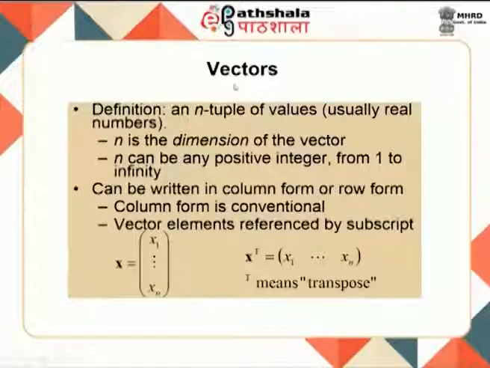So, how do we define a vector? The vector definition is that it is an n tuple, usually of real numbers. N is the dimension of the vector and n can be any positive number from 1 to infinity, and it can be written either in column form or row form. Column is the conventional form of representing a vector, and vector elements are normally represented by a subscript. So, this is x equal to x 1 to x n. If you write this in row form, then it means it is the transpose of that particular vector.